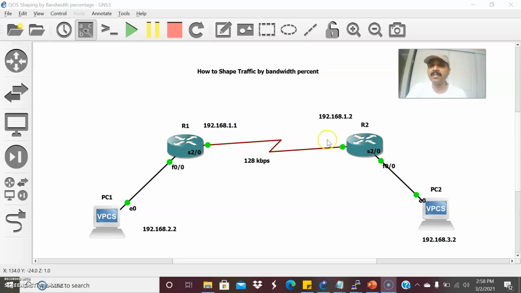So assume the ISP is receiving traffic which is exceeding a certain bit rate, if it is exceeding a certain CIR limit. What happens? The policer can drop the packets at the ISP end. So to prevent the egress blocking, it is always better to shape the traffic to a certain bit rate and send it towards the ISP. There are several ways we can shape the traffic. In the previous scenario, we used the command shape average, shape average to 64 kbps. That means if the link speed is 128, we can shape it to 64 kbps.